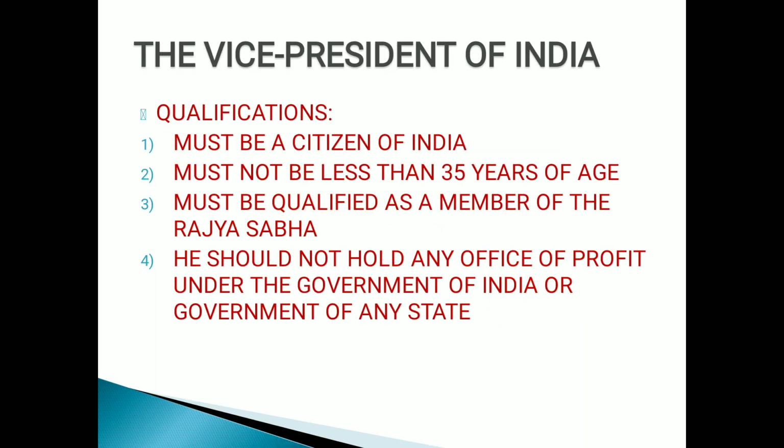Now the Vice President of India, first of all, children, the qualifications. Let's see the qualification now. He must be a citizen of India, must not be less than 35 years of age. The same qualification we have already done in the president elections, children. Must be qualified as a member of the Rajya Sabha. Just a minute difference is that for qualification to be the President of India, children, one must be a member of the Lok Sabha, and for qualification to be the Vice President of India, children, one must be a member of Rajya Sabha. Just a minute difference, children.